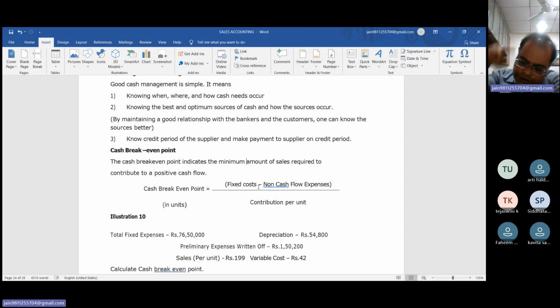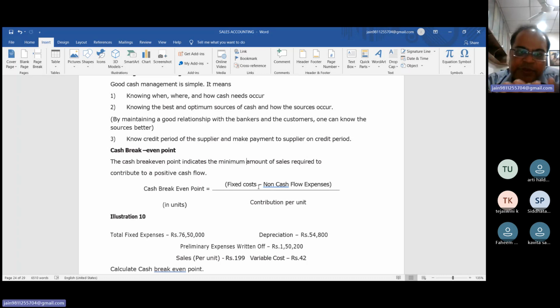So whenever you produce 1 unit, the material cost is rupees 100. Whenever you produce 2 units, the material cost is 200. Whenever you produce 5 units, the material cost will be 500. So if a single unit increases, the cost will increase. This is called variable.